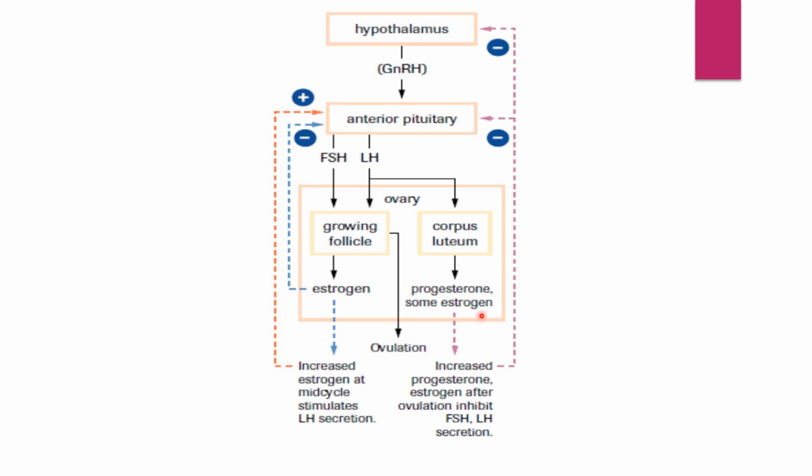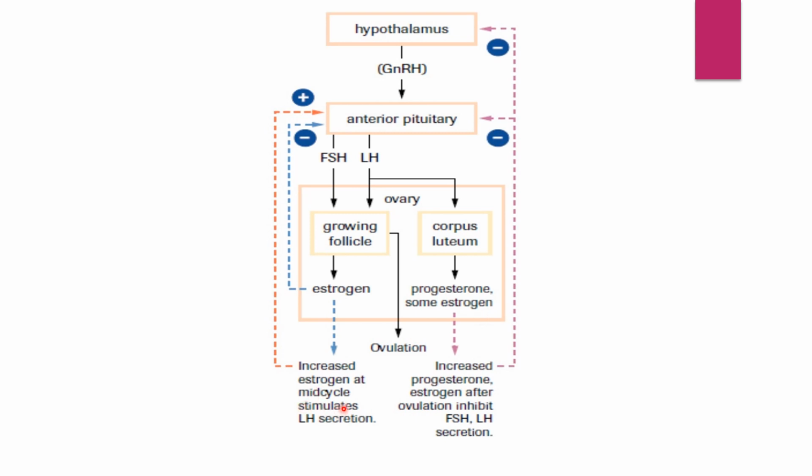That means the corpus luteum is acted upon by the luteinizing hormone to secrete progesterone along with some amount of estrogen. Even progesterone has a certain negative feedback on the pituitary gland as well as on the hypothalamus. The increased level of progesterone and estrogen after the ovulation period will inhibit FSH as well as LH secretion. That means the amount of FSH and LH will decrease.